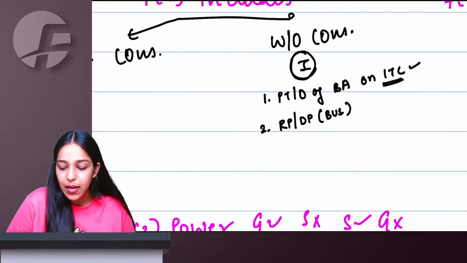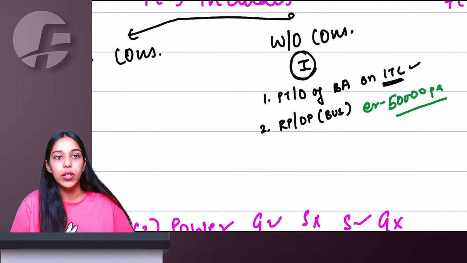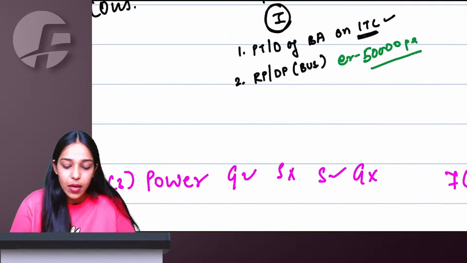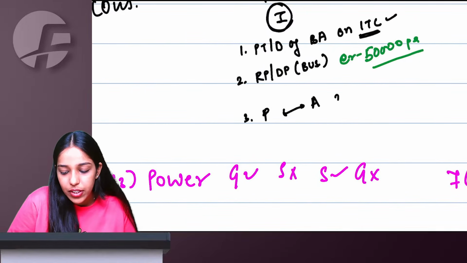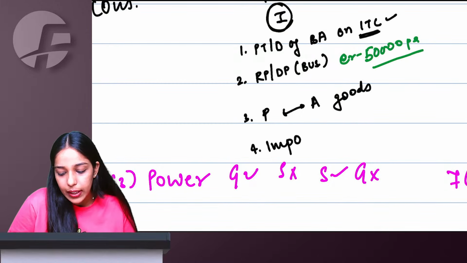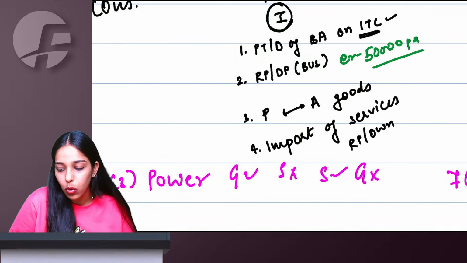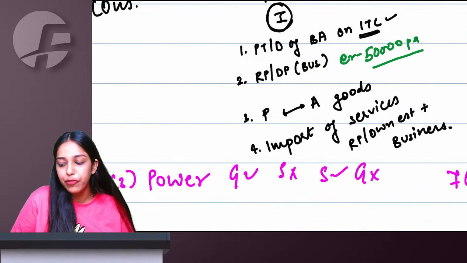But there is one exception here. If an employer is giving gifts up to 50,000 per annum to an employee, that is okay. More than 50,000, the entire amount will be considered as supply. Then third is principal giving goods to agent, agent giving goods to principal. And last is if you are importing services without consideration, it has to be from a related person or own establishment, plus it has to be in course or furtherance of business.